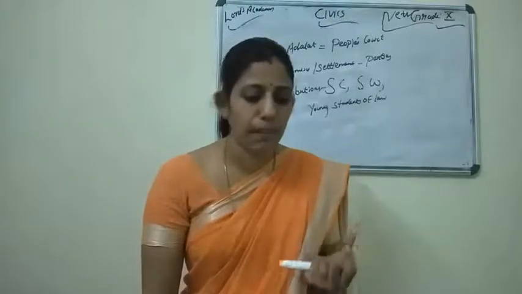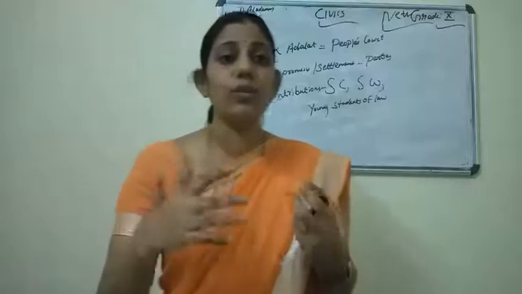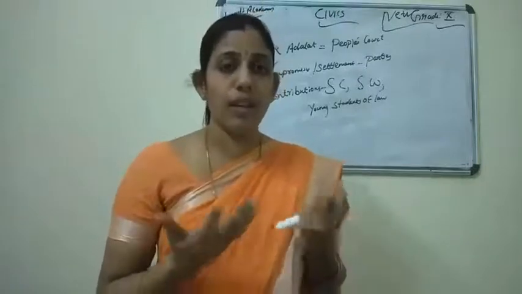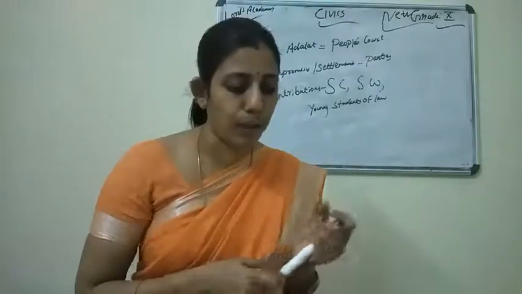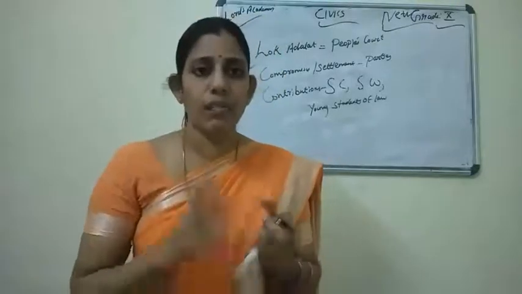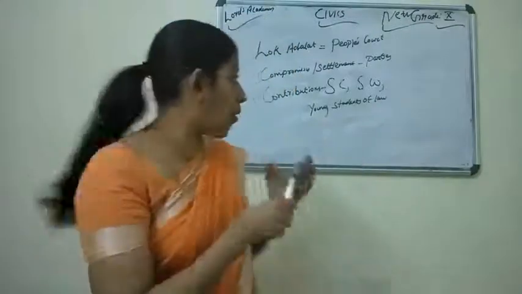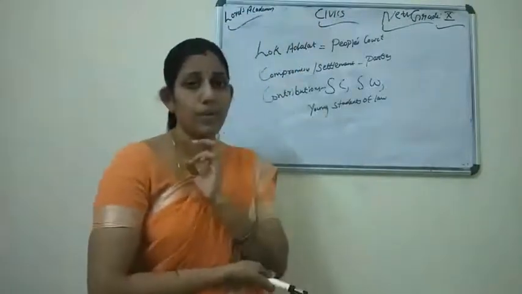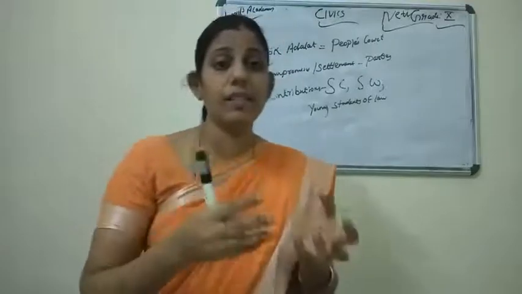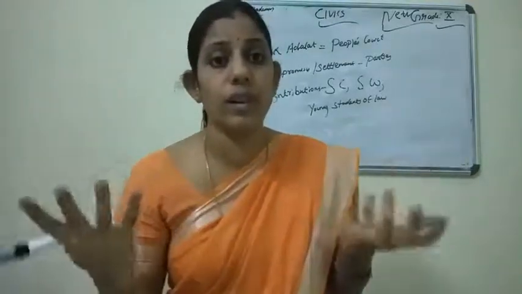Public spirited men and women persuaded the parties. That means the ones who want to do something good for the society. So they are known as what? The public spirited men and women persuaded; if any parties are having any issues, we'll call these parties and make a compromise or settlement. Otherwise, if these simple cases go to the other courts, it will be a workload for the other courts.